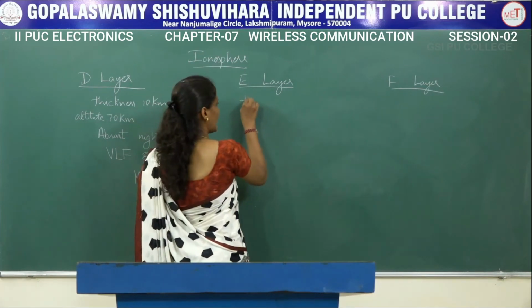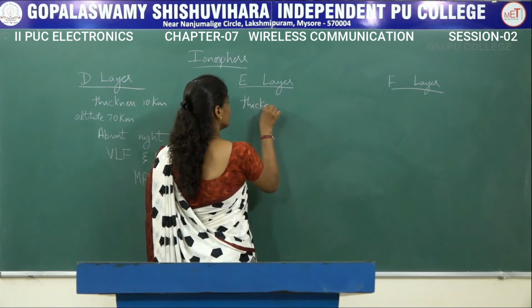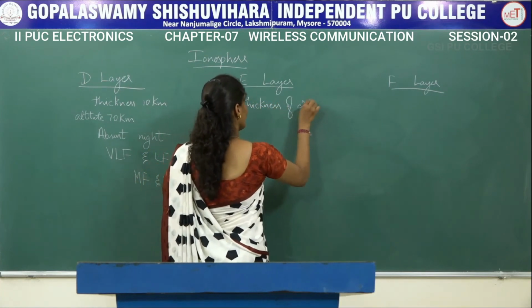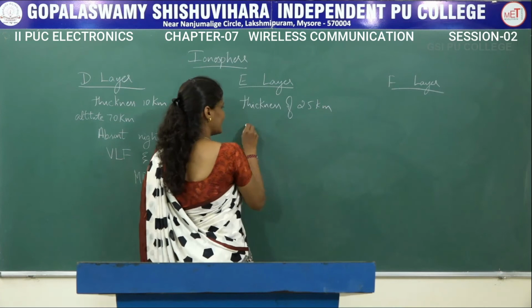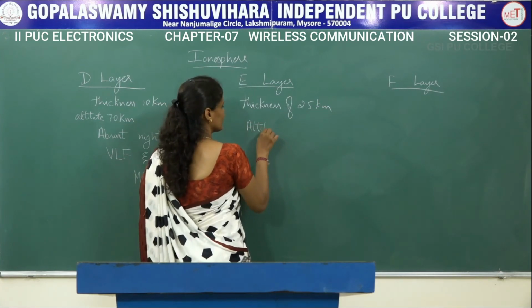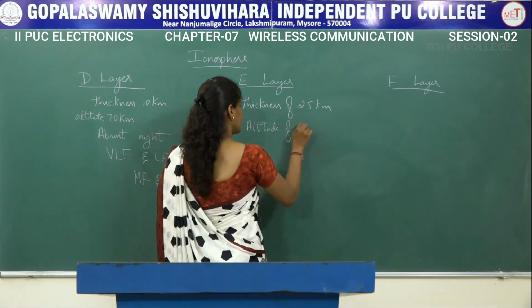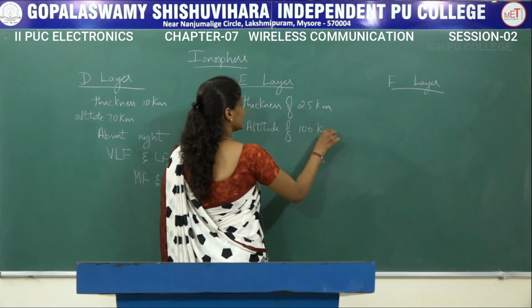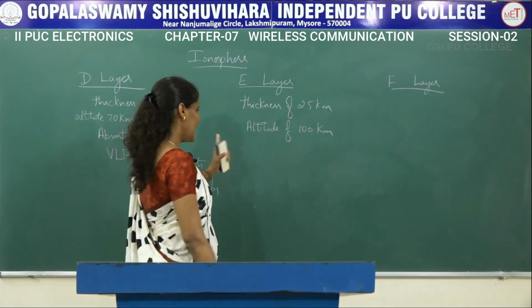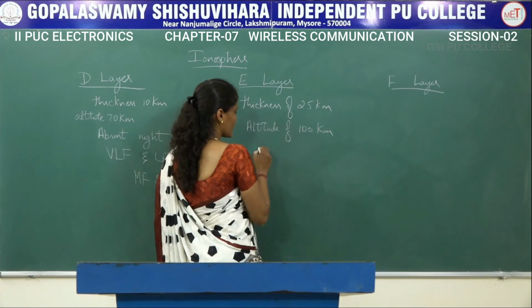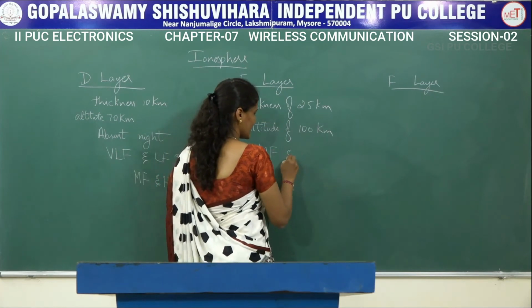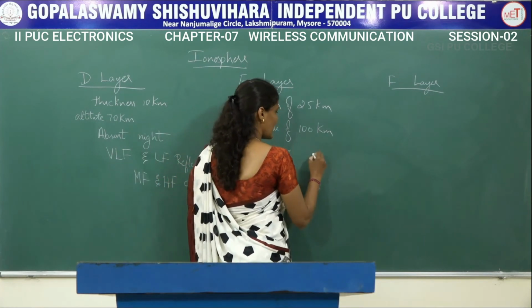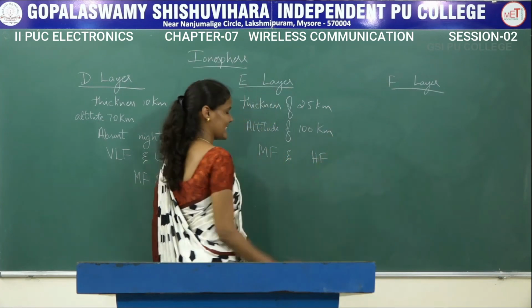This E layer is having a thickness of 25 kilometers and is present at an altitude of 100 kilometers, and it is present only during the daytime, and it helps in propagating the medium frequency and a small amount of high frequency signals.